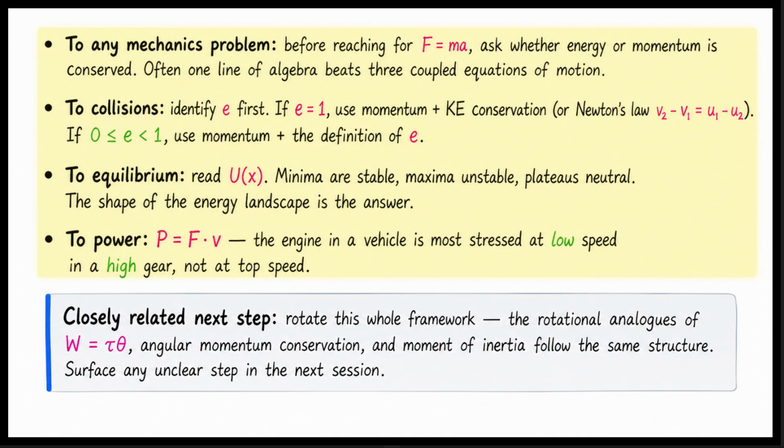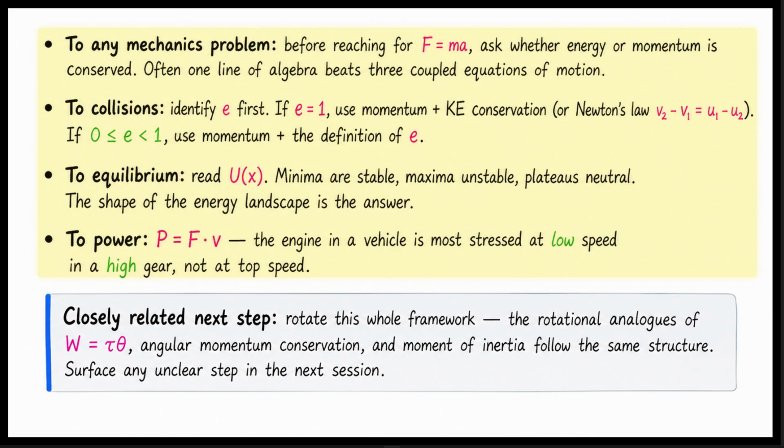Finally, let us list the transferable takeaways. When approaching any mechanics problem, pause before reaching for F equals ma. Ask yourself if energy or momentum is conserved instead. Often, a single line of conservation algebra beats three complex equations of motion. For collisions, always identify the coefficient e first. If e equals 1, use momentum and kinetic energy conservation. If e is less than 1, use momentum and the definition of e.